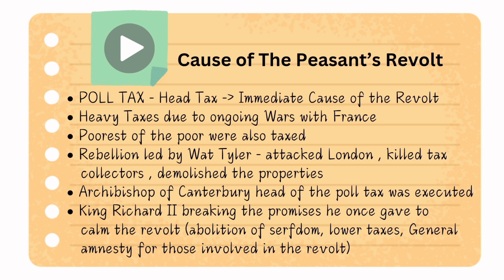So what is general amnesty? General amnesty means the avoidance of punishment for the people who were part of this revolt, because they were doing some illegal activities to stand against the nation, right? So they had to be punished, whereas general amnesty means they won't be punished. And what happened? Richard II started breaking the promises which he once gave to calm the revolt.